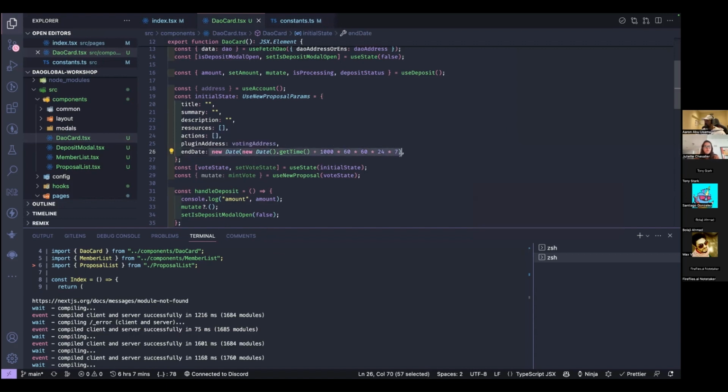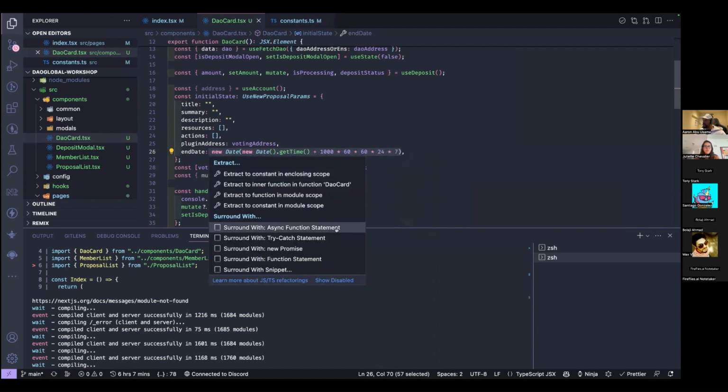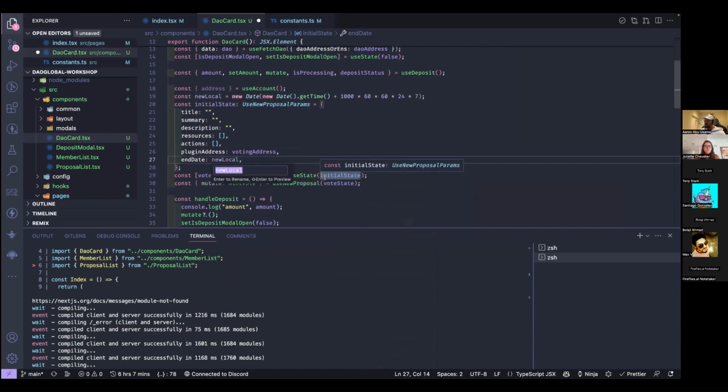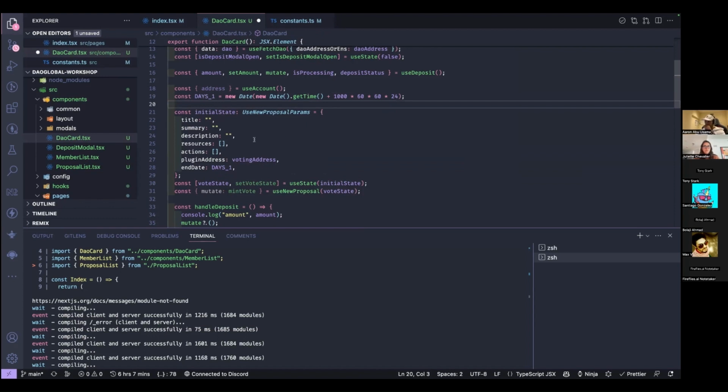And that doesn't look too nice, and it's not really user-friendly. So I'm going to refactor that and extract it to a constant. I'm going to call that 7 days. And in fact, I don't even want this to be 7 days. I want this to be 1 day. So let's just do this, 1 day, remove that 7 days. So yeah, the initial state is going to be this.